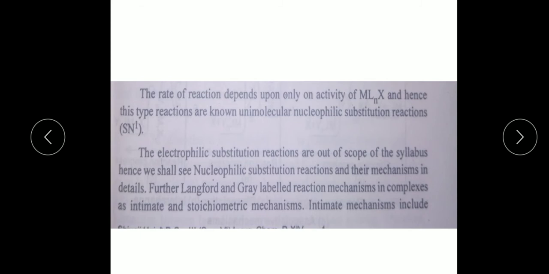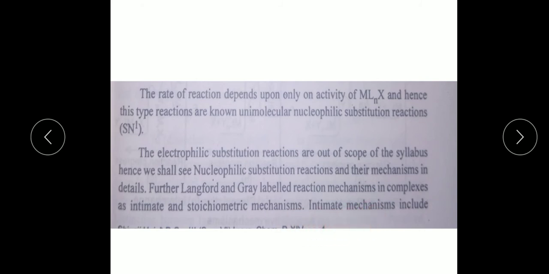Further, Langford and Gray labeled the reaction mechanism in complexes as intimate and stoichiometric mechanisms.